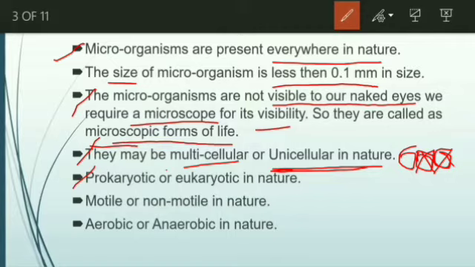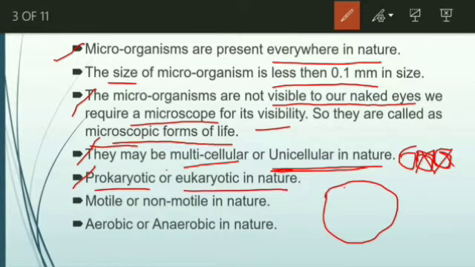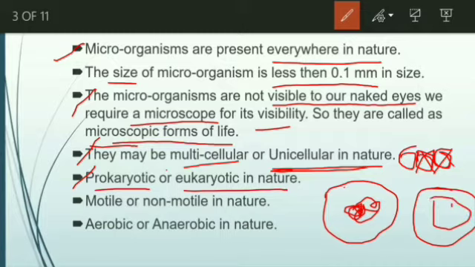Another point is that they may be prokaryotes or eukaryotes. In a prokaryotic organism, the DNA is not covered by any nuclear membrane; it is naked. But in a eukaryotic organism, the DNA in the nucleus is surrounded by a nuclear membrane. That is the difference between prokaryotes and eukaryotes. There are several other differences as well, but this is a fundamental difference that will be discussed later. And the next one is that organisms may be motile, or sometimes they may not be.